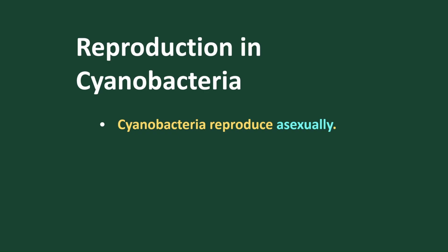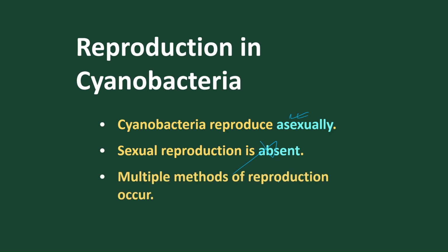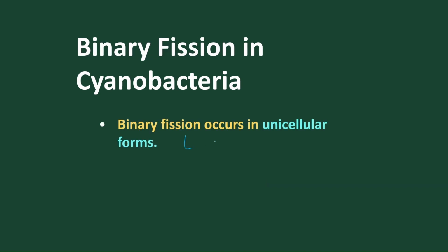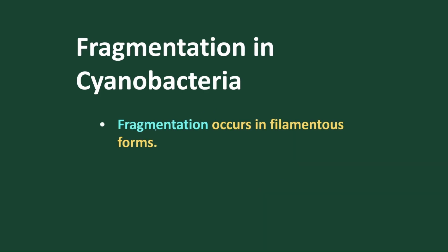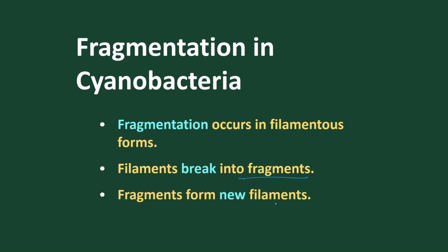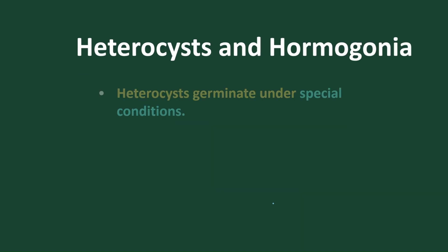So let's move into reproduction. Cyanobacteria reproduce asexually. Binary fission is the most common method. Sexual methods are totally absent, and multiple methods are present, like binary fission, hormogonia, and fragmentation in filamentous forms. If it is a unicellular form, they go for binary fission. If it is a filamentous form, they go for fragmentation. The fragments develop into new individuals, and these fragments form new filaments.